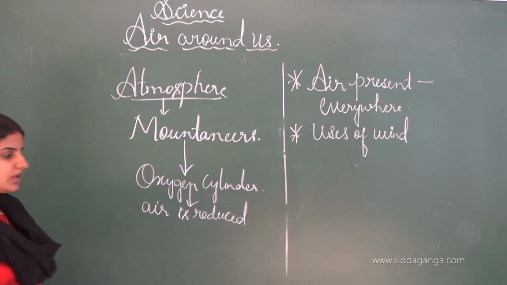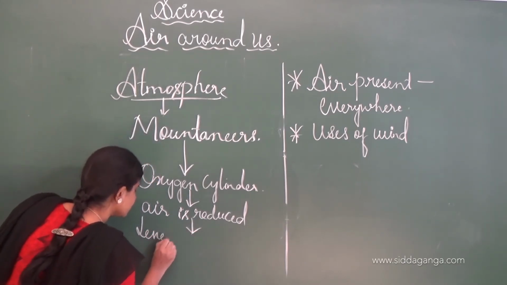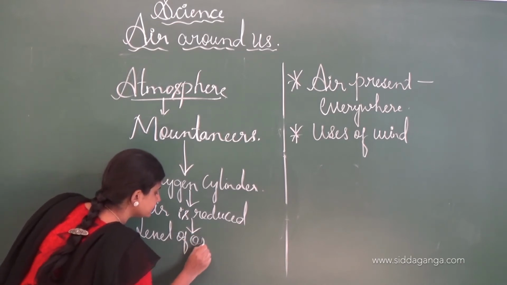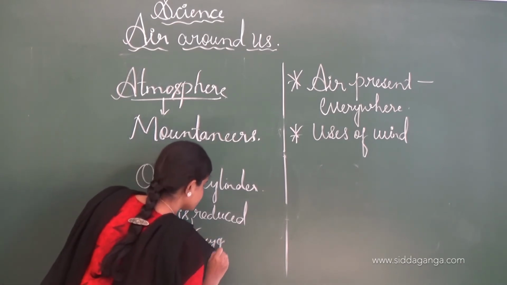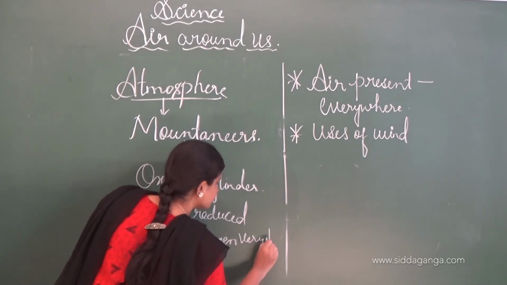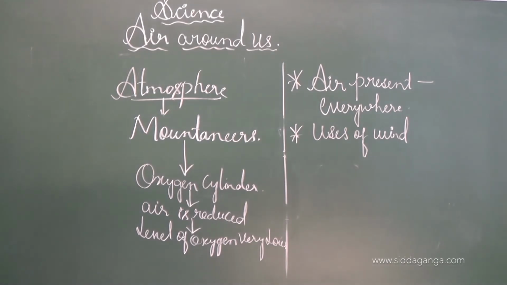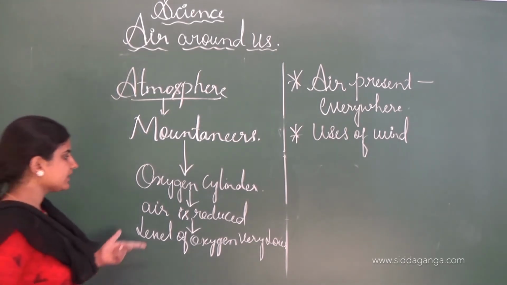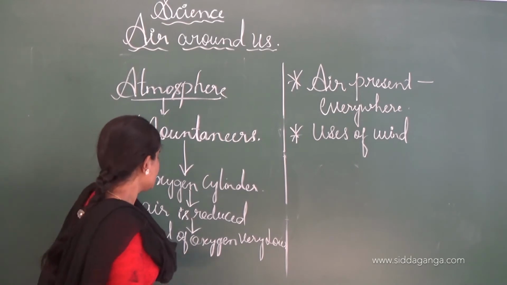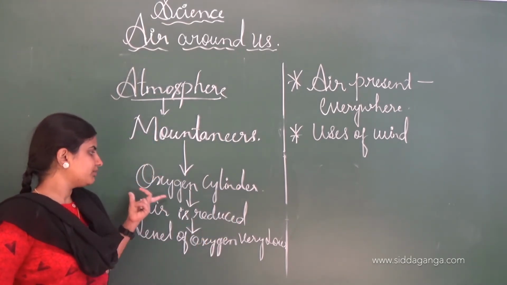Then the level of oxygen is very low. So the mountaineers who climb up the mountains carry an oxygen cylinder with them, which helps them to respire pure oxygen.